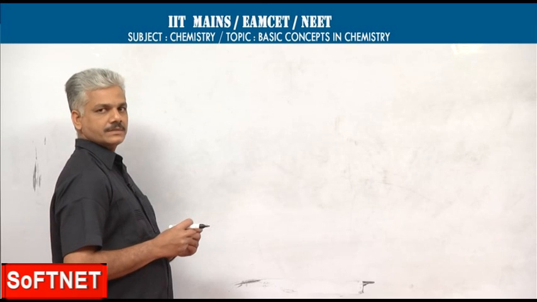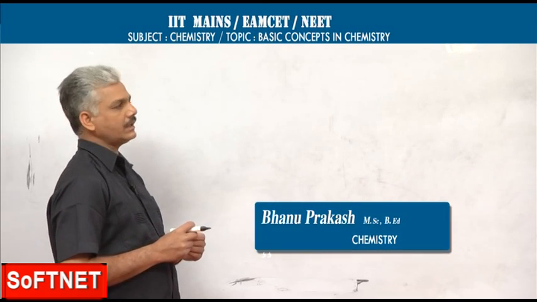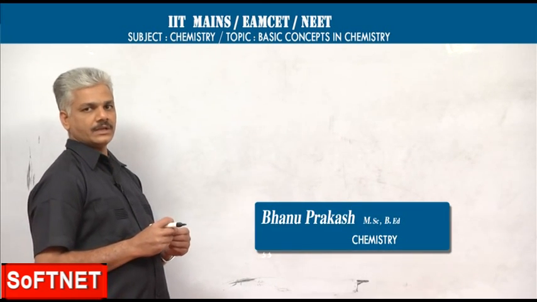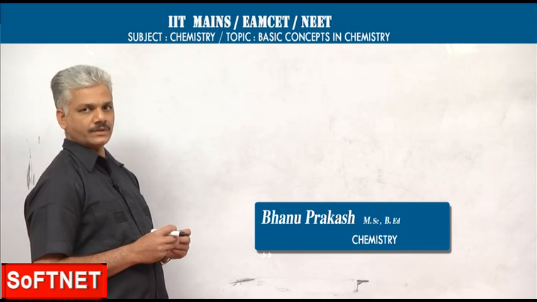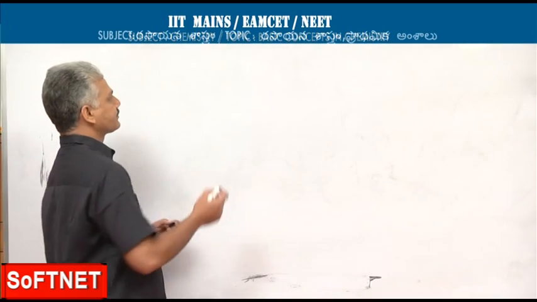In the basic concepts of chemistry, we have to see how to calculate the empirical formulas and molecular formulas of compounds.